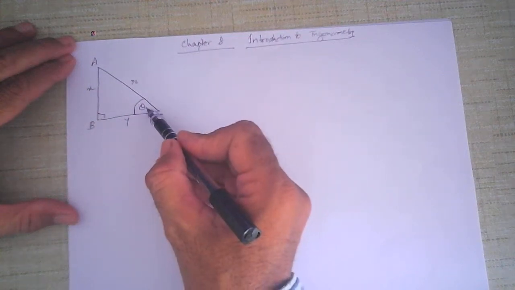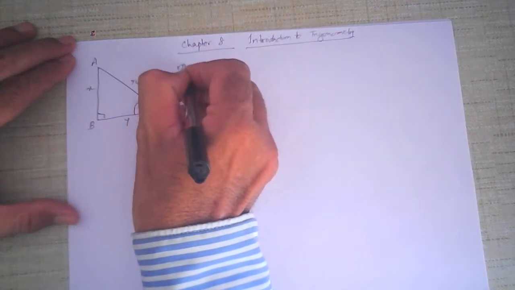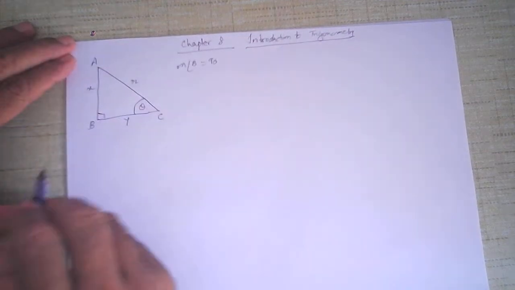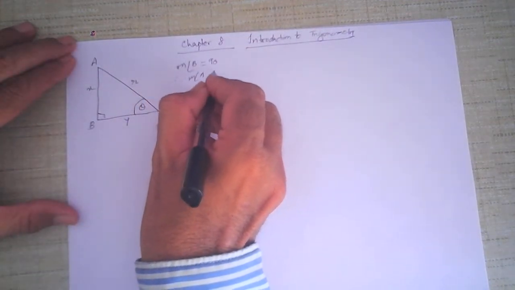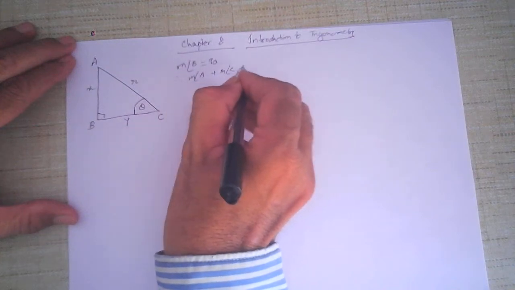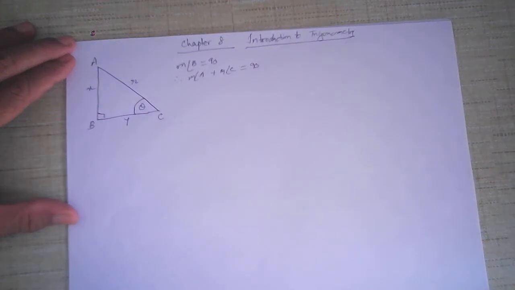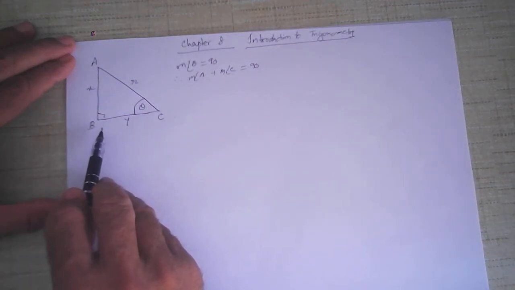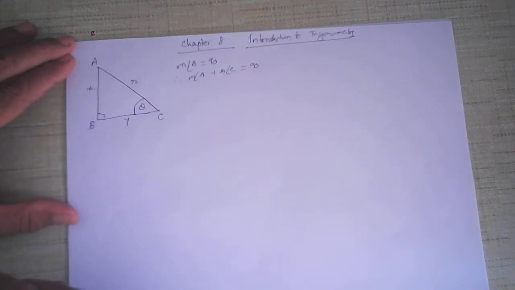So if the measure of angle B is 90 degrees, it means the measure of angle A plus the measure of angle C will be equal to 90, because the sum of the three angles of a triangle is always 180. You cannot have two right angles in a triangle. So if this is 90, angle A and angle C total should always be 90 degrees.